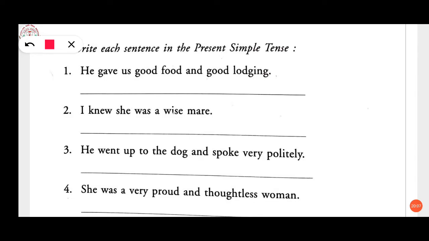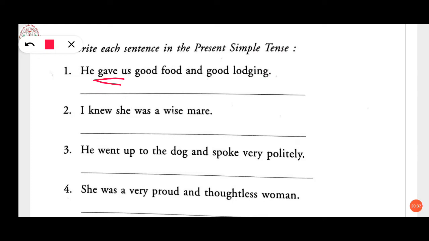Here the question is given. First one, he gave us good food and good lodging. Gave is given in past tense, and we have to change that into present simple tense. So simply we will use first form of verb with he.